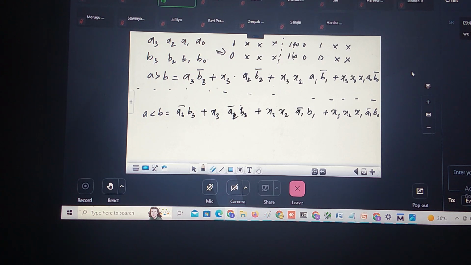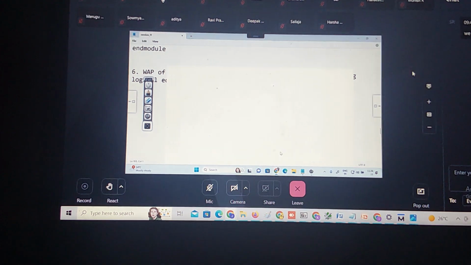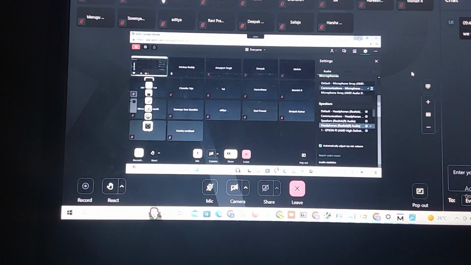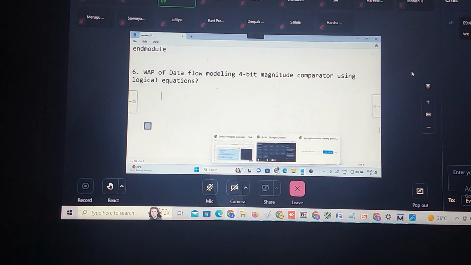Now can you write a program for this using the data flow modeling technique? Write a data flow model of a 4-bit magnitude comparator using logical expressions.